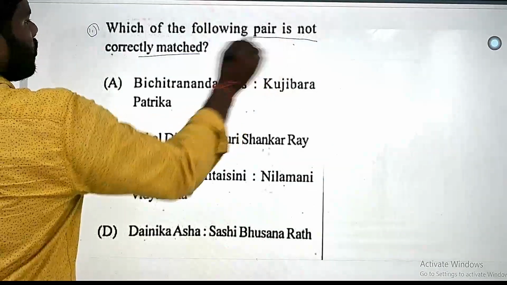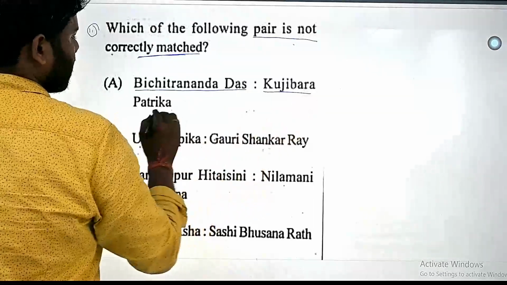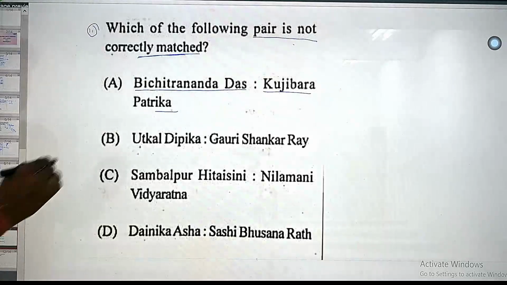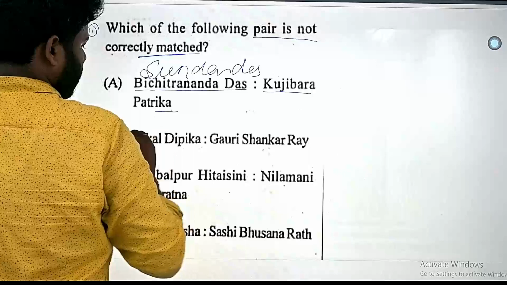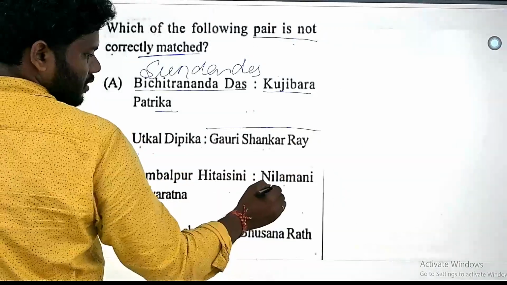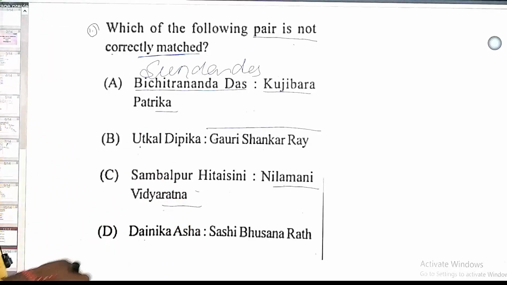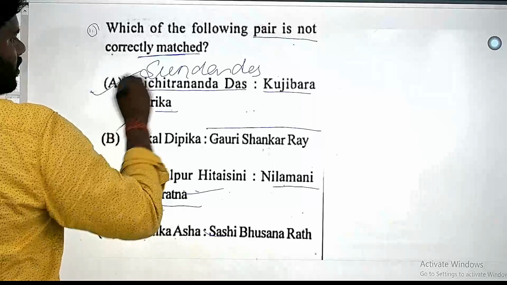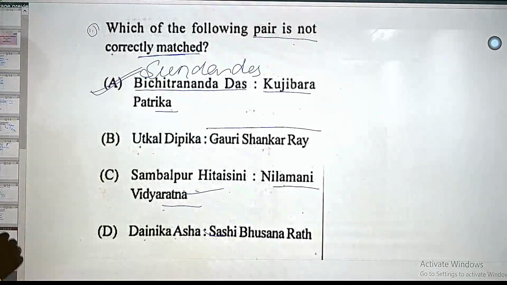Which of the following pairs is not correctly matched? Which is correctly matched? Vichitrananda Das, Kujivara Patrika. Kujivara Patrika was written by Sundar Das. It is not Vichitrananda Das, it is Sundar Das. And all the others are correct: this is of Gauri Shankar Rai, this is Nilamani Vidyaratna, the editor of Sambalpuri Hitasadhini. So this is also correct. The right answer is option A because it is Sundar Das, not Vichitrananda Das.